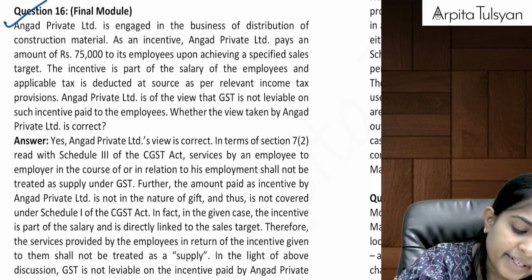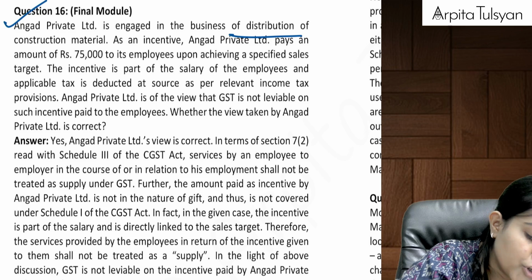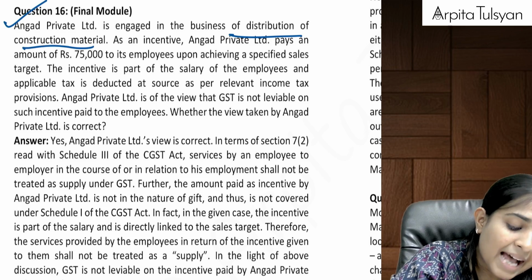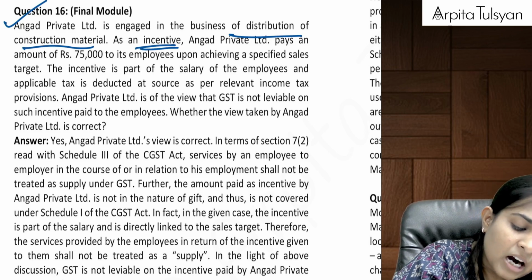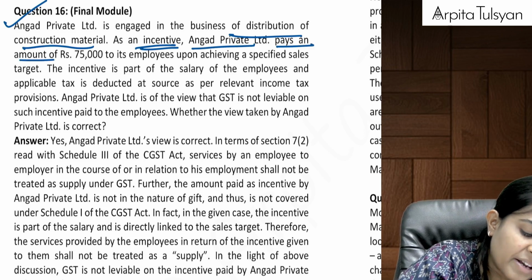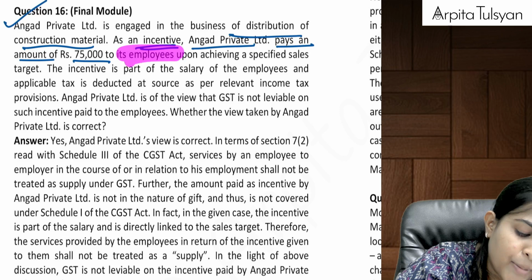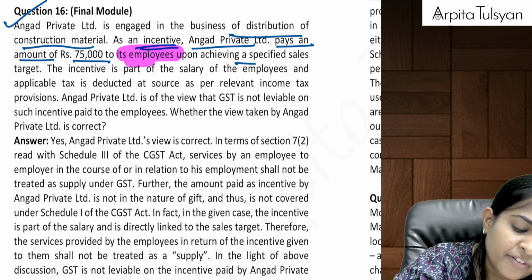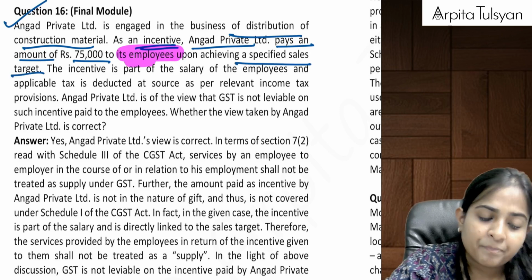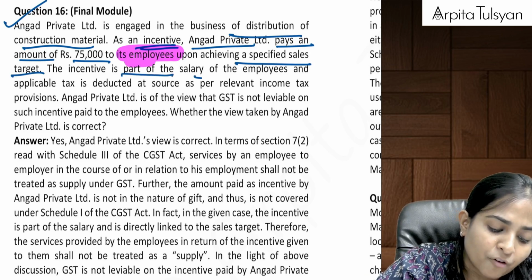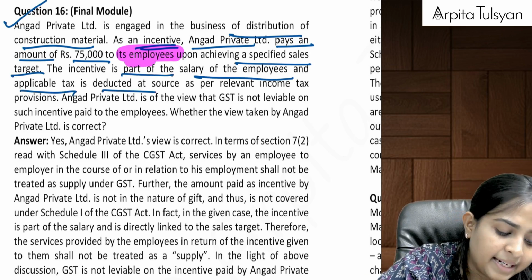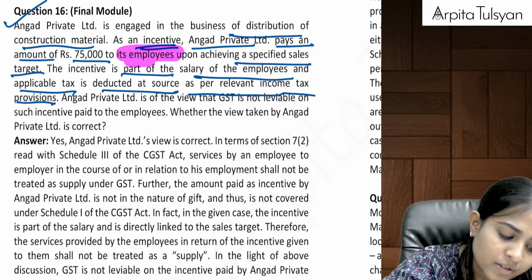Angad Private Limited is engaged in business of distribution of construction material. As an incentive, Angad Private Limited pays an amount of 75,000 to its employees upon achieving a specified sales target. The incentive is part of salary of the employees and applicable tax is deducted at source as per relevant income tax provisions.